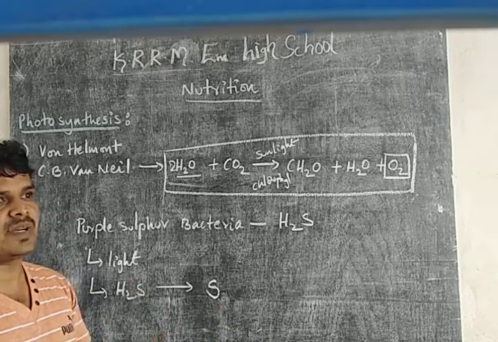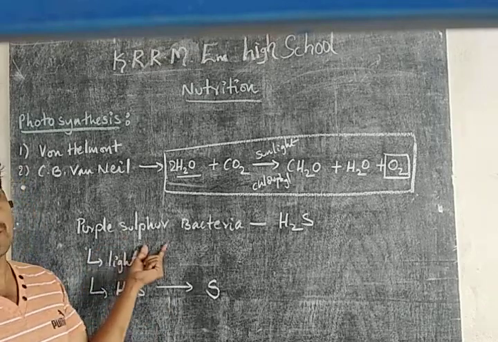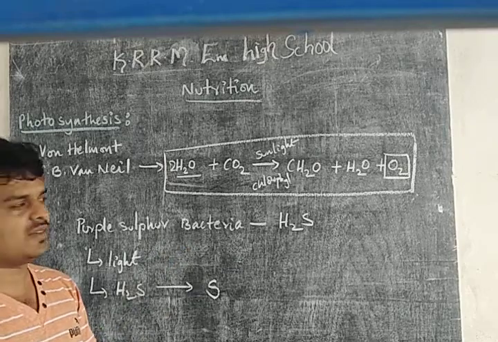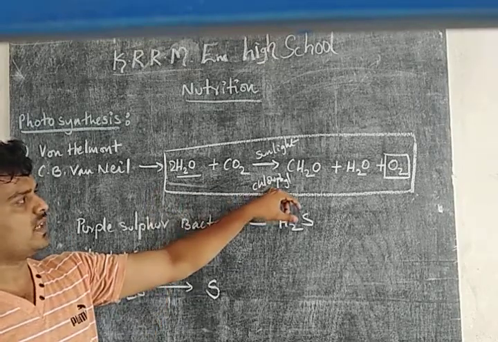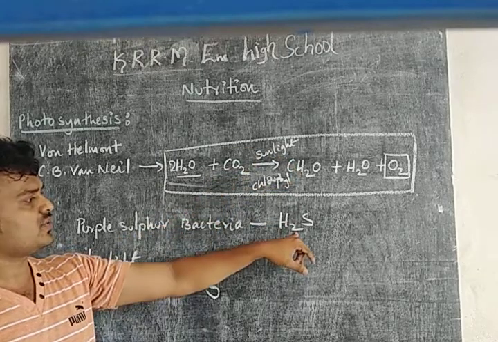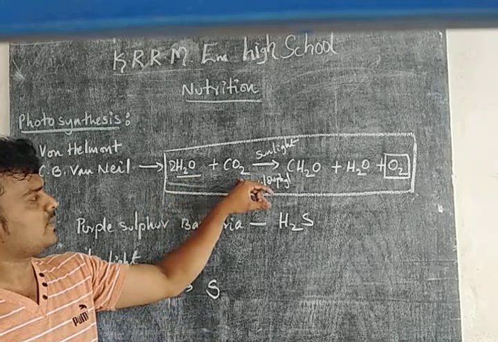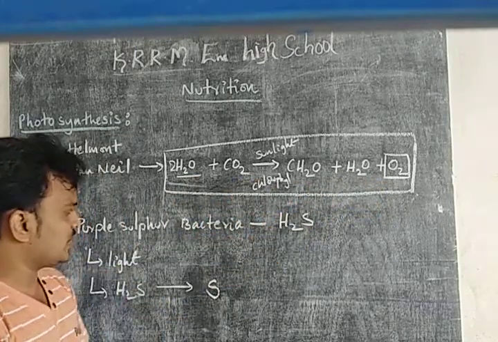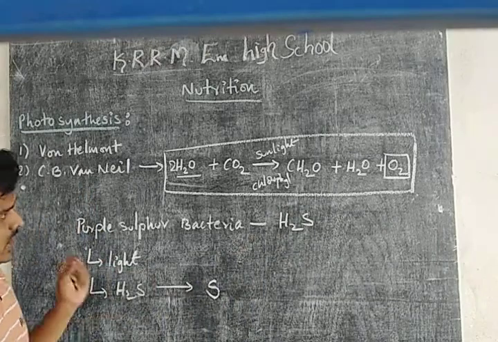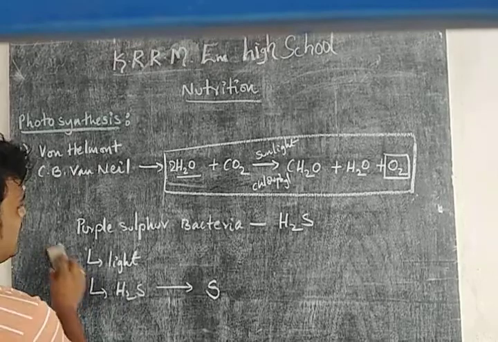Later he did his experiments on plants. First he did his experiments on purple sulfur bacteria. Later he did the same experiments on plants containing chlorophyll. In the presence of sunlight, instead of H2S, he used water and carbon dioxide. They form carbohydrate, water and oxygen molecule. Clear? Then see, another scientist named Robert Hill.